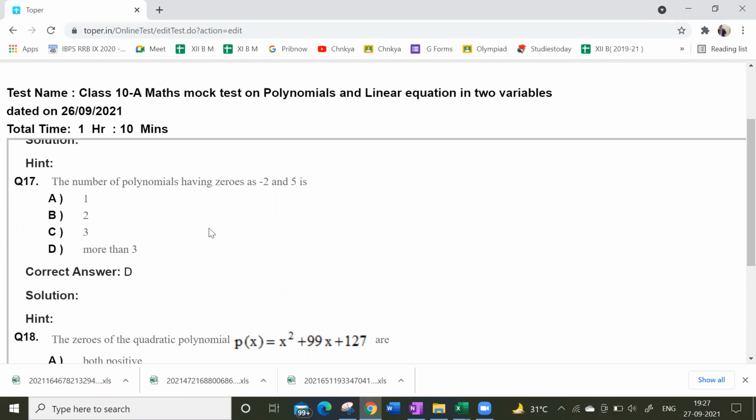Sir, more than 3. After I wrote it, I understood that it will have infinitely many solutions, so it will be more than 3. Okay. Look at this one.